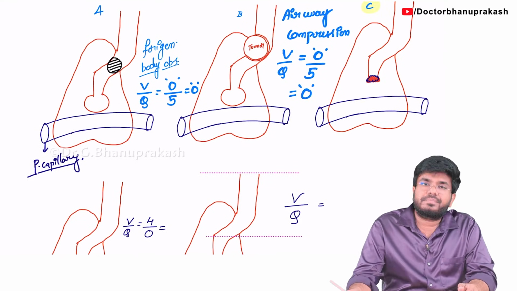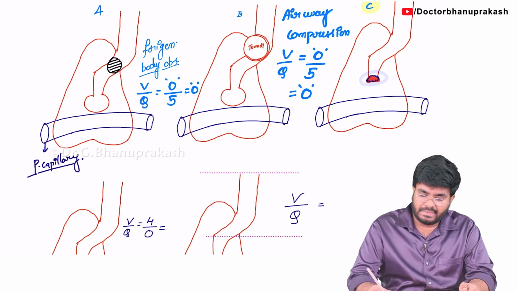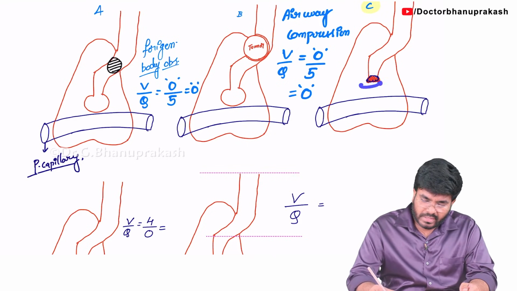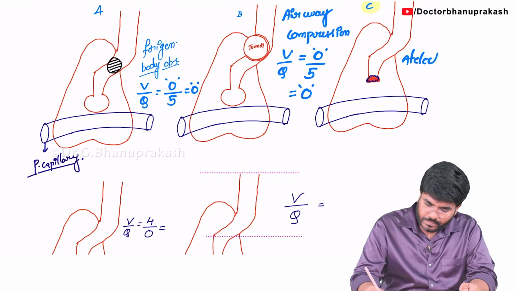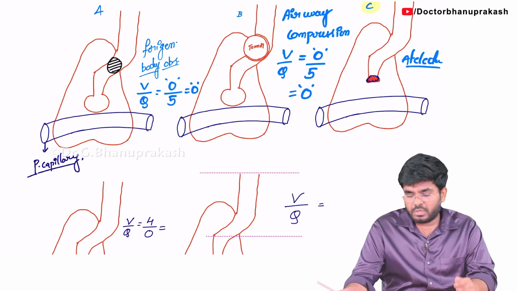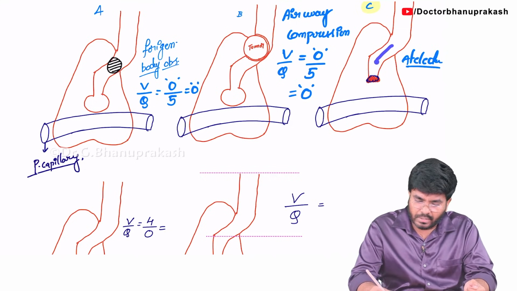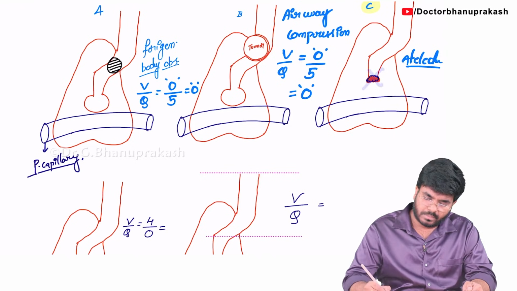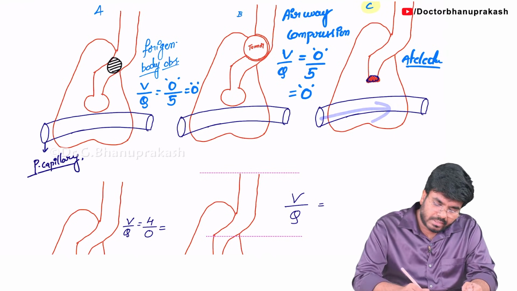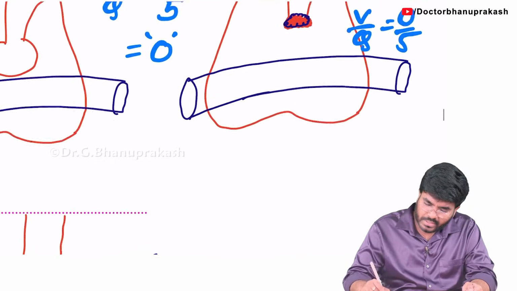Sir, in this person, for some reason, the entire alveoli got collapsed. When the entire alveoli get collapsed, the condition is called atelectasis. In a patient who is having atelectasis, who is affected? Sir, the alveoli are not open. So do you think alveolar ventilation can happen? Will 4 liters of air go? No. Air is not coming here, but the blood is going, no problem with the blood. So again, in the person who is having atelectasis, the ventilation perfusion ratio, that is 0 divided by 5, the value will be 0.